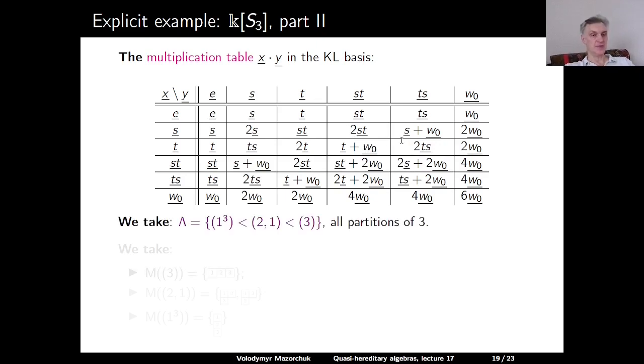So we take as the partially ordered set capital lambda the set of all partitions of 3 with respect to the dominance order. So 1, 1, 1 is the smallest element, it's dominated by 2, 1, and that is dominated by 3. As M of the partition 3, we take the unique standard Young tableau of shape 3, which is just 1, 2, 3. As M of 2, 1, we have 2 standard Young tableaux of shape 2, 1. The first one is 1, 2, and 3, and the second one is 1, 3, and 2. And as M of 1, 1, 1, we have the unique standard Young tableau of shape 1, 1, 1, which is 1, then 2, and then 3.